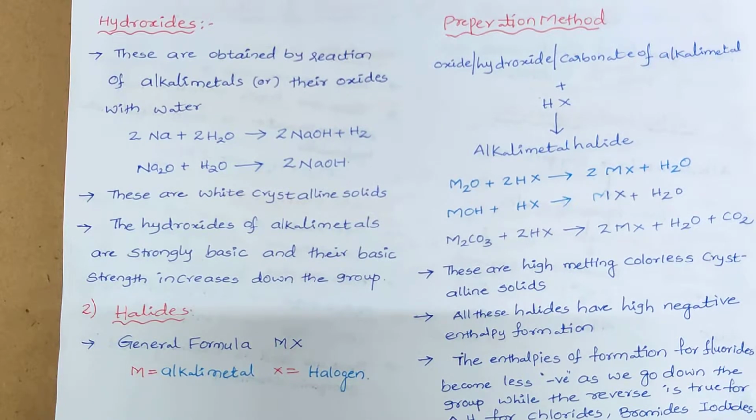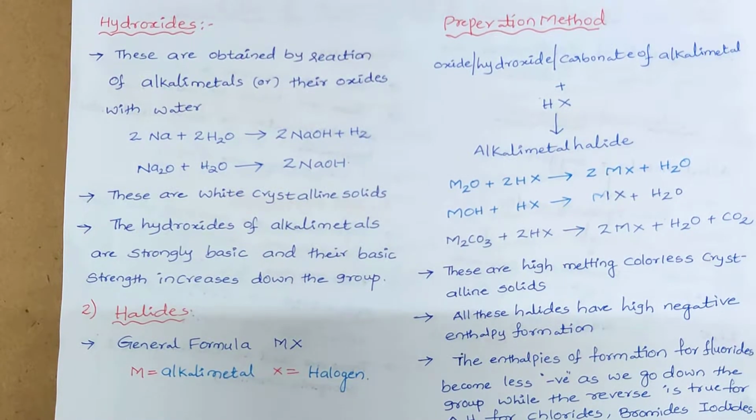The amount of energy liberated during the formation of chlorides, bromides or iodides decreases. But in the case of fluorides, the amount of energy liberated increases from lithium fluoride to cesium fluoride. So this is the point we need to remember. This is an exceptional case in the halides.